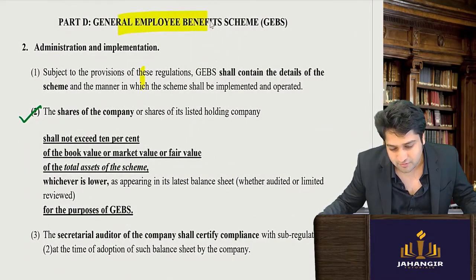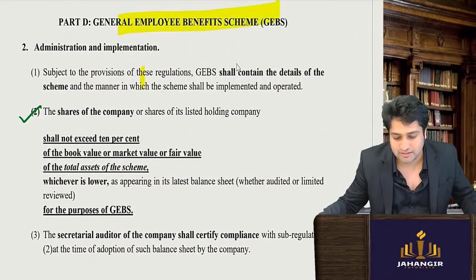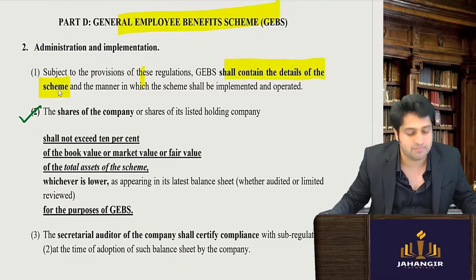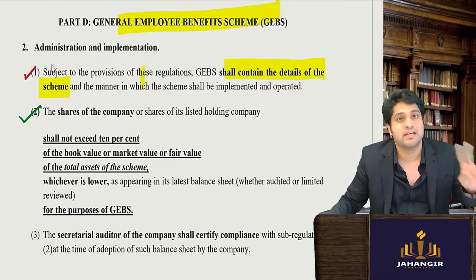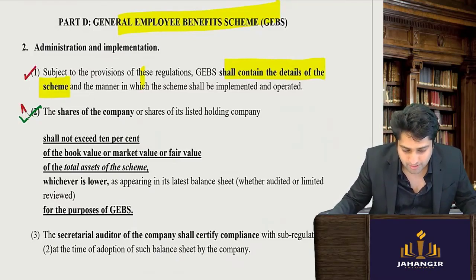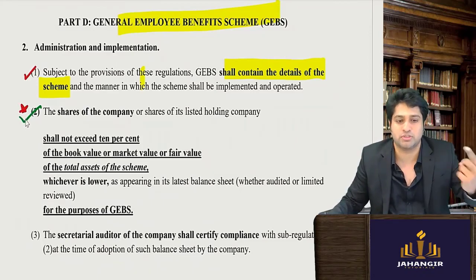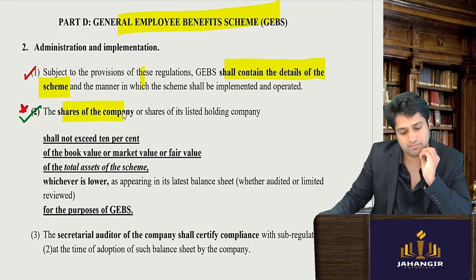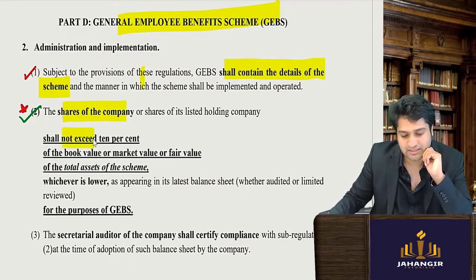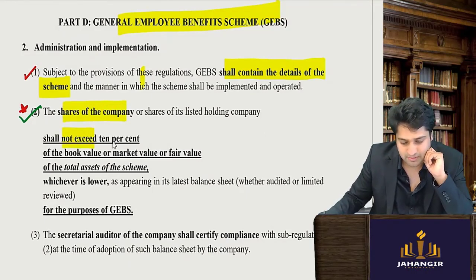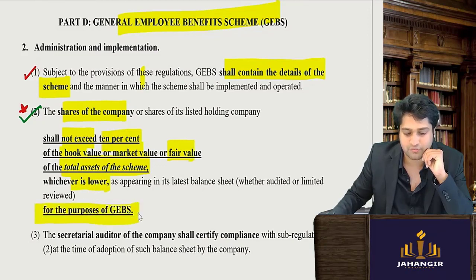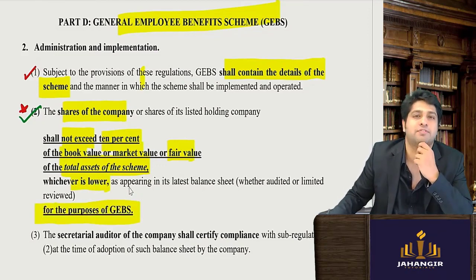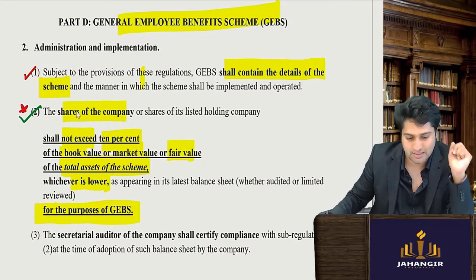Again, the first point will be the same, that it shall contain the details of the scheme. That is one, done. Second, this is a new point which will be there in both of the last two schemes. What does it say? That the shares of the company shall not exceed 10% of the book value, market value and fair value of the total assets of the scheme, whichever is lower, for the benefit of the general employee benefit scheme. Understand?